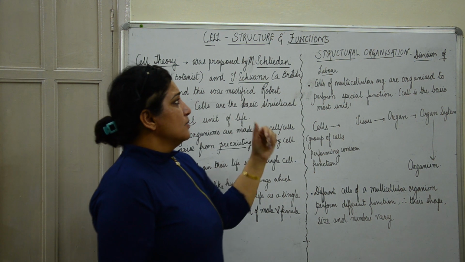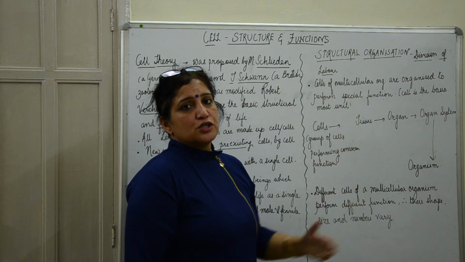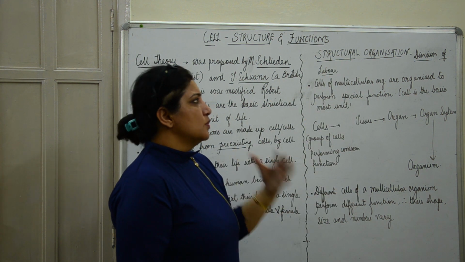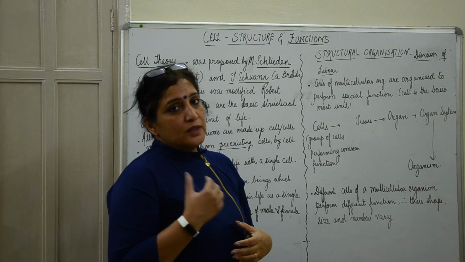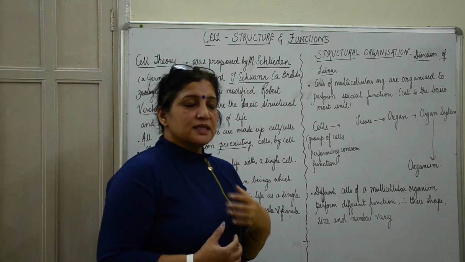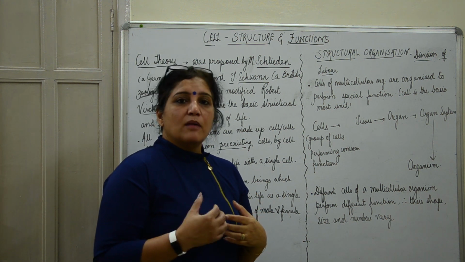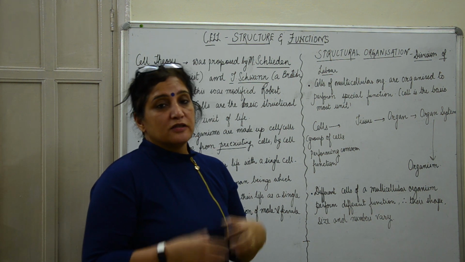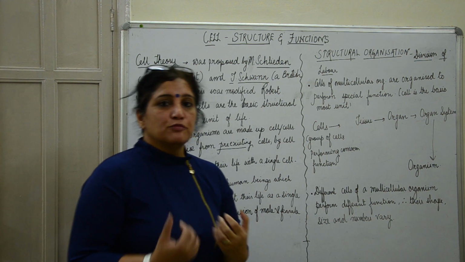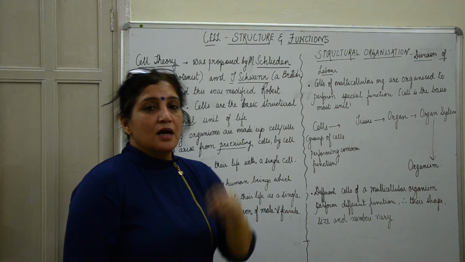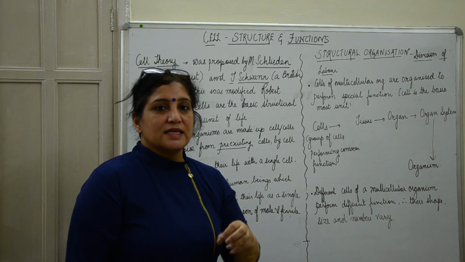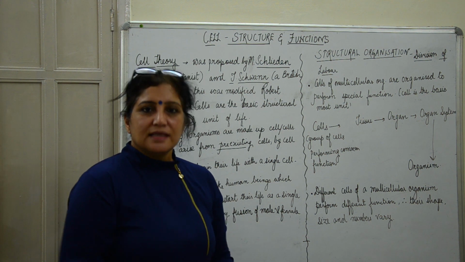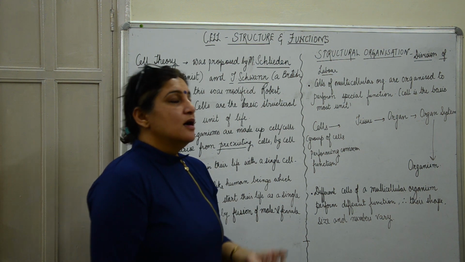Now we come to the structural organization, which means the division of labor among cells. We know a multicellular organism has different cells performing different kinds of function. So we have different organs to perform different kinds of function, but all these organs are made up of cells only, because that is the basic unit of life.